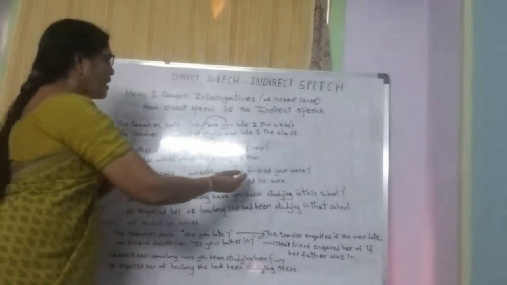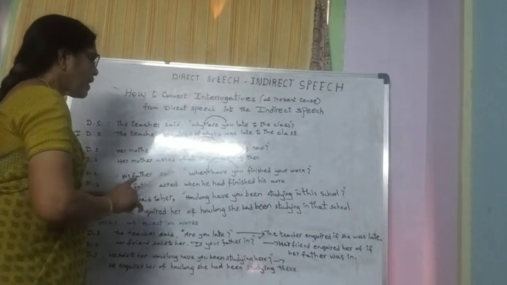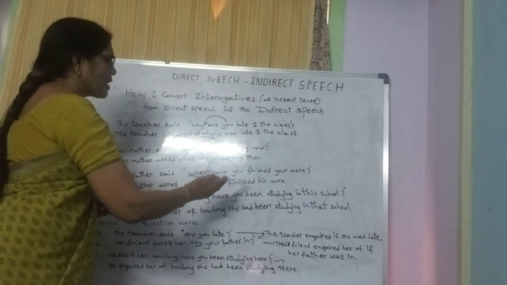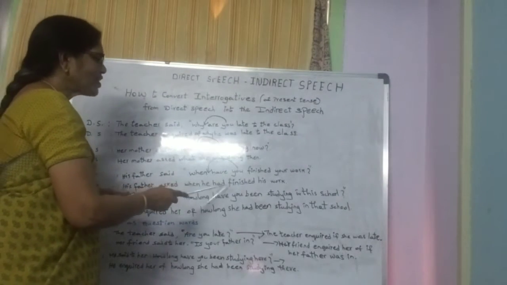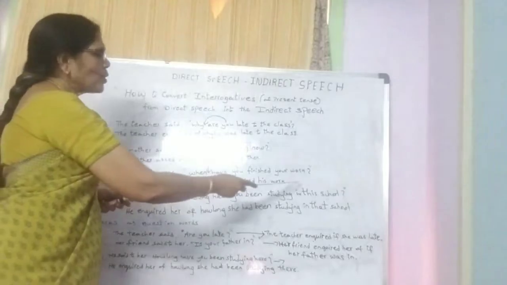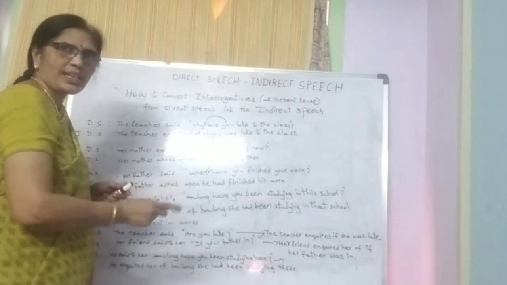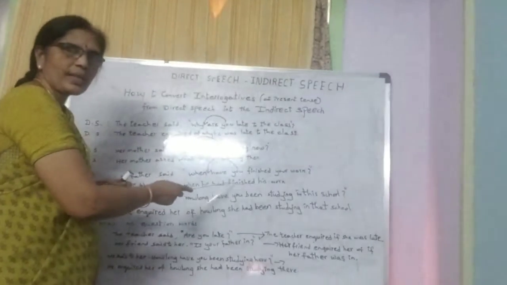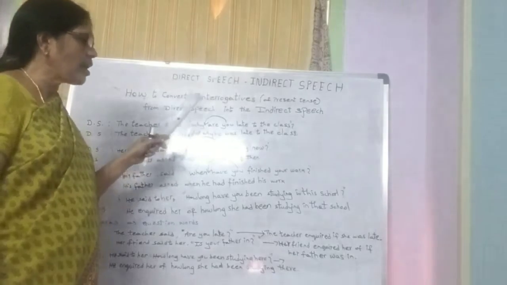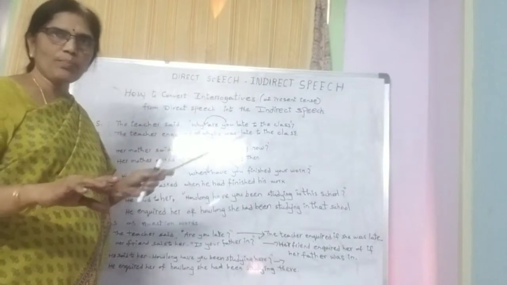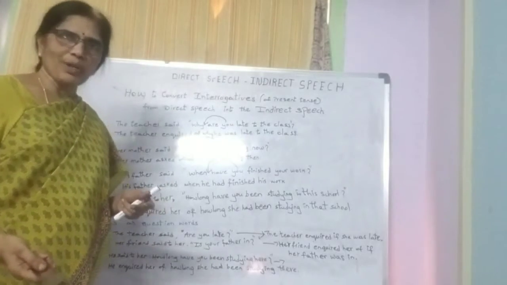His father said, "When have you finished your work?" "You" refers to his son, so "he". "Have finished" becomes "had finished". Present perfect changes into past perfect, no, children? So there is no question mark, no inverted commas, and the question becomes a statement here. While changing a question into a statement, there will be a change in the word order. And you already know how these tenses change: present simple to past simple, present continuous into past continuous, and present perfect into past perfect, children.